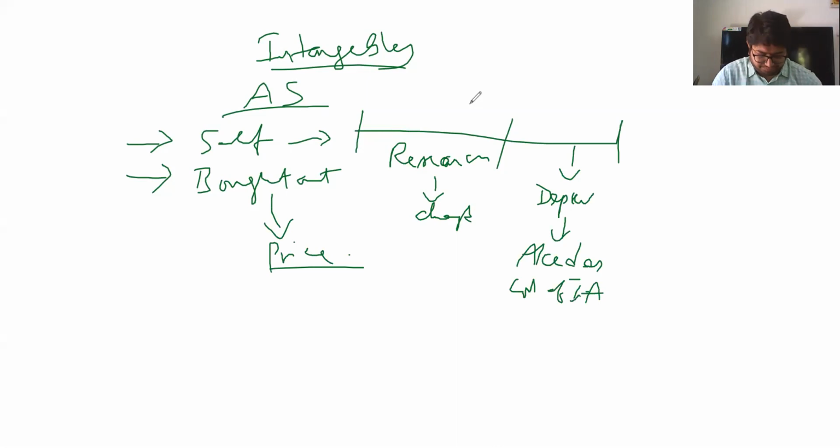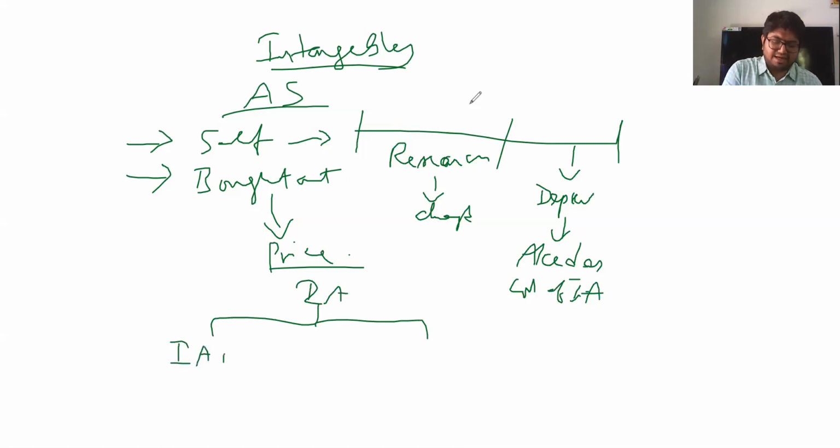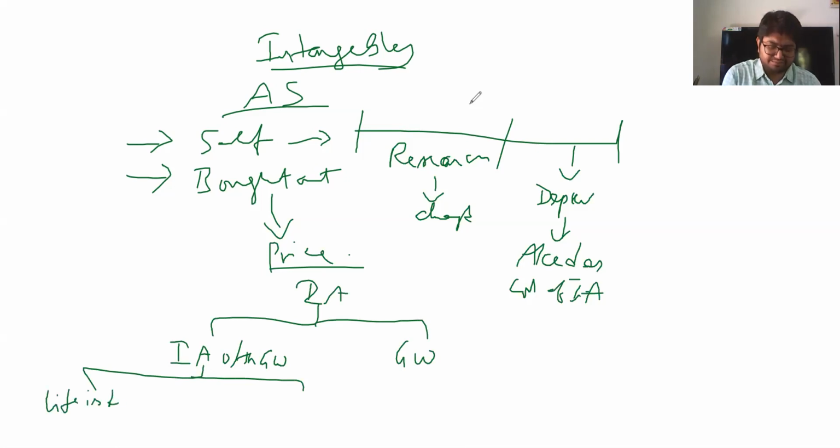Now, what is the life of these intangibles? Intangible assets are broadly classified into two. Number one, intangibles other than goodwill. Second is goodwill. Now, intangibles other than goodwill are further classified into two. Number one, those for which the life is definite.